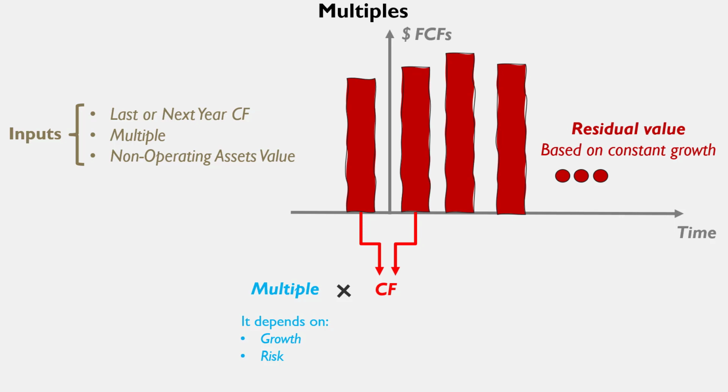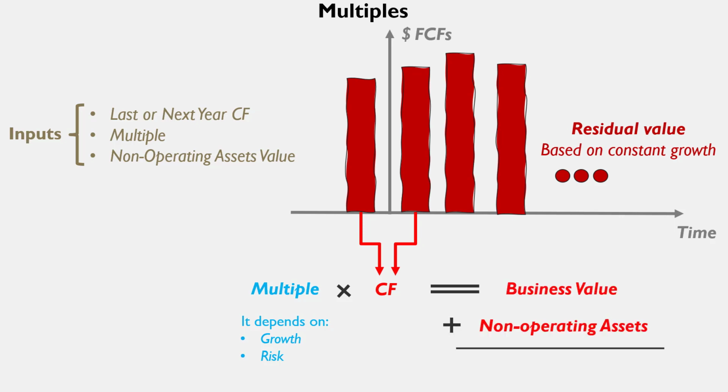So multiplying this multiple by the cash flow, in this case we are using the free cash flows, but we could use the earnings or other metrics, we are going to get the business value. Adding the non-operating assets, we can get the intrinsic value. So here we see we have, from one side, the business value of the operations, and on the other hand the non-operating assets that must be added in order to get the intrinsic value of this company.